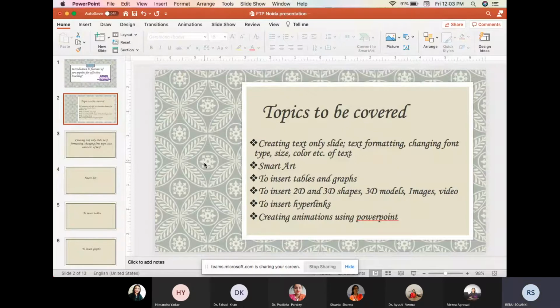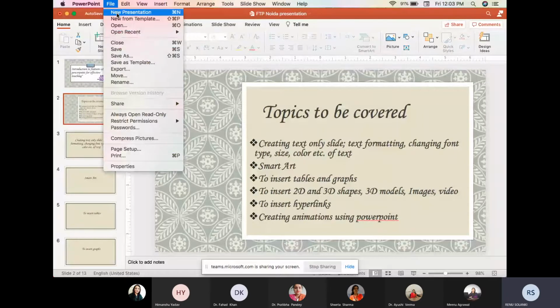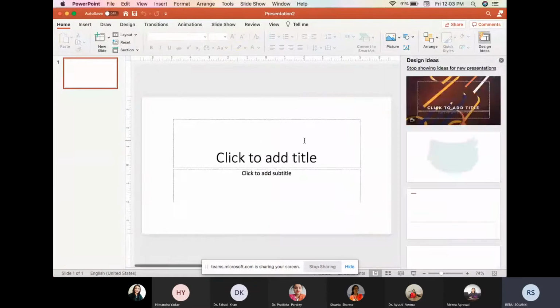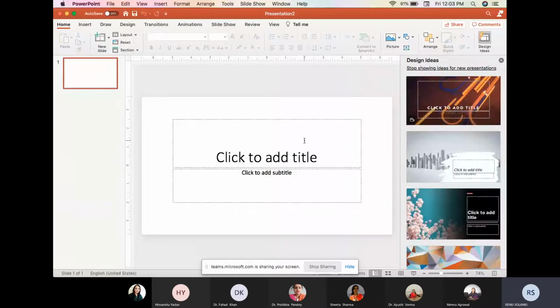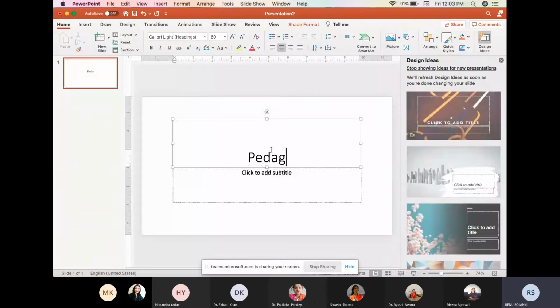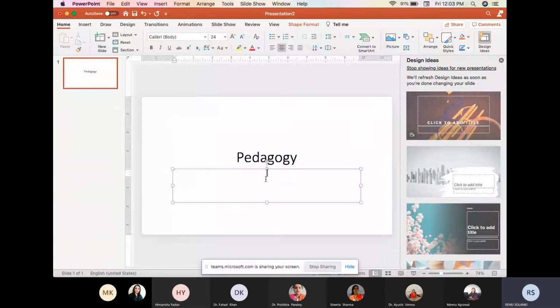Open the Microsoft PowerPoint. If it is already open, as in my case, then we will go to the file and we'll open the new presentation. The first slide which will come is known as the title slide, and here we will write the title. For instance, I will type here "Pedagogy" and here the name of the presenter, as in my case. So this is the text.